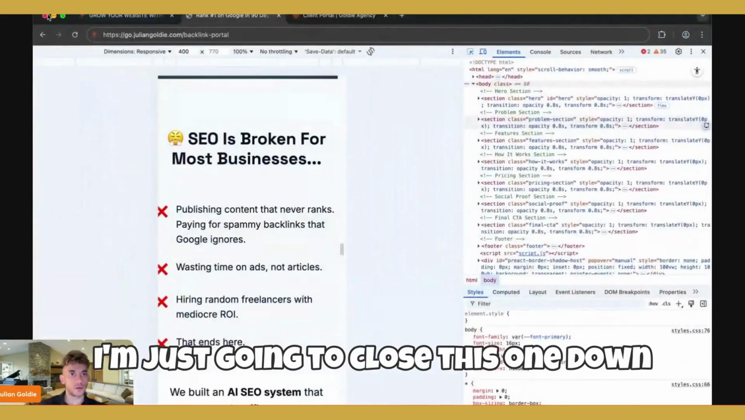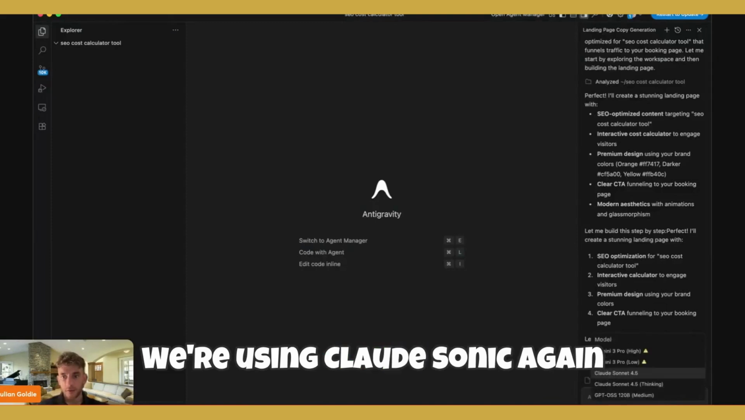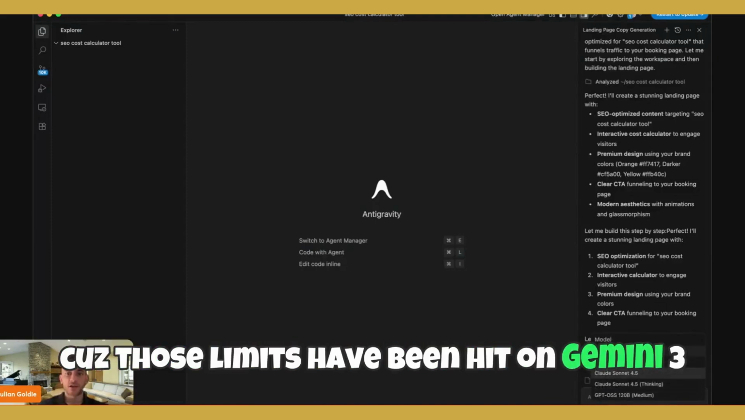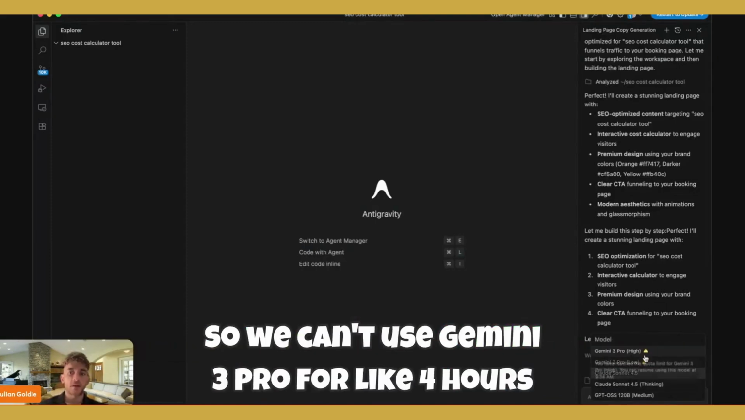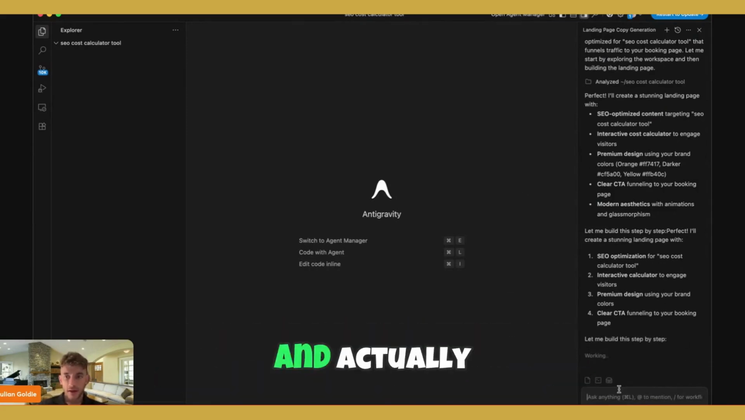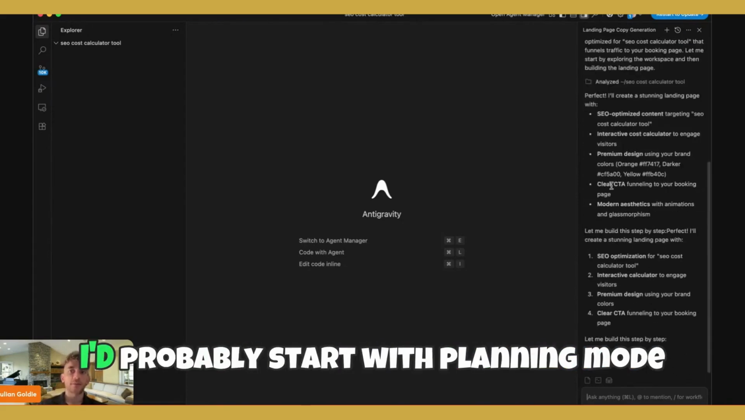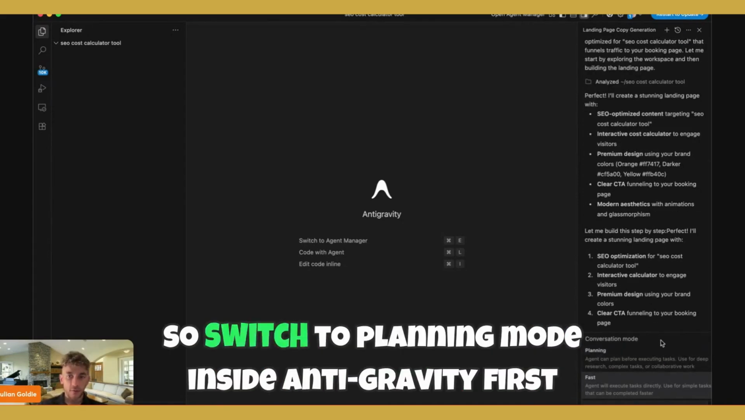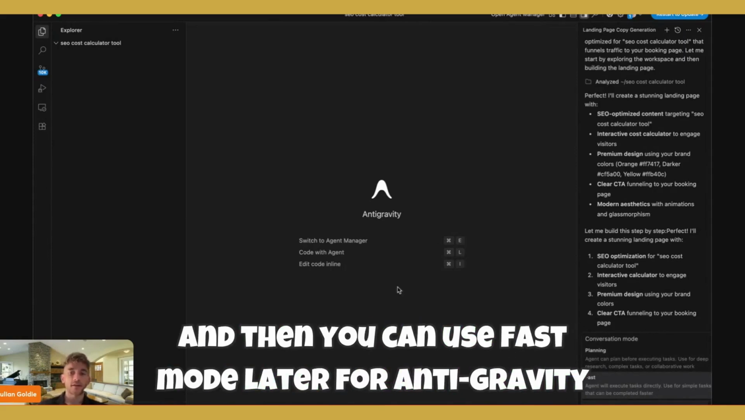I'm just going to close this one down. We're using Claude Sonnet again because those limits have been hit on Gemini 3. So we can't use Gemini 3 Pro for like 4 hours. So just be aware that you can hit limits pretty quickly. And actually, if I was doing this all over again, I'd probably start with planning mode. So switch to planning mode inside Antigravity first, and then you can use fast mode later.